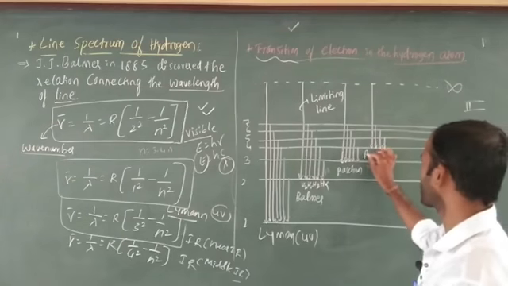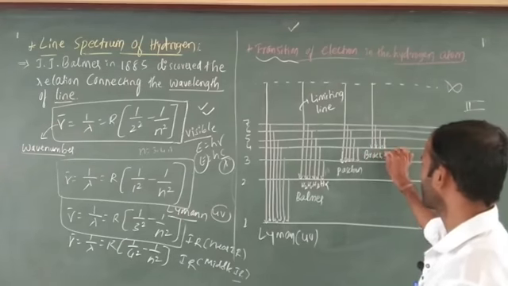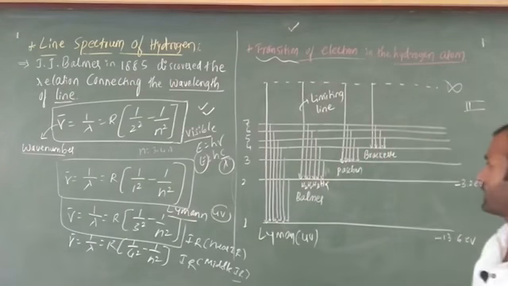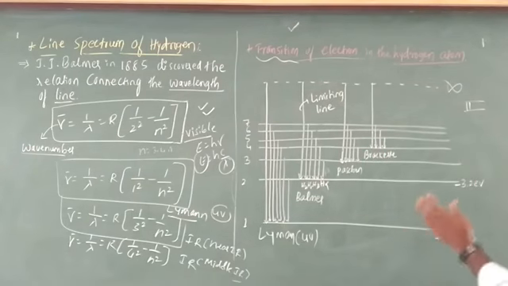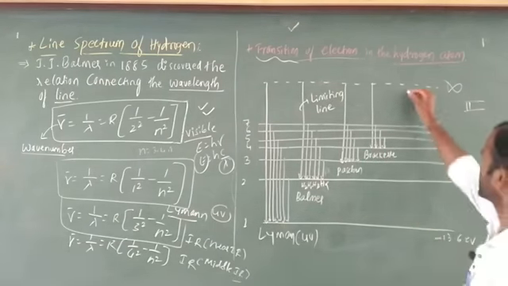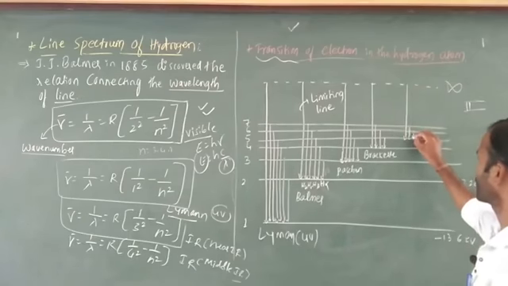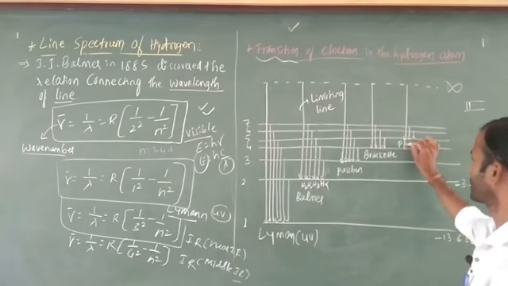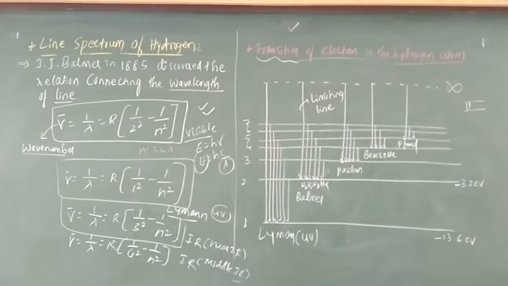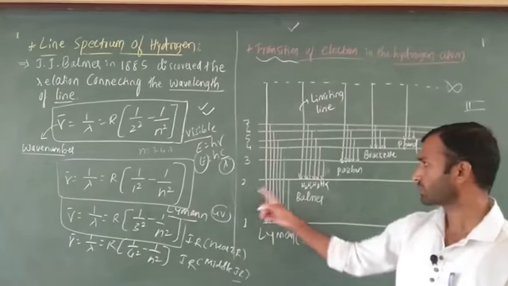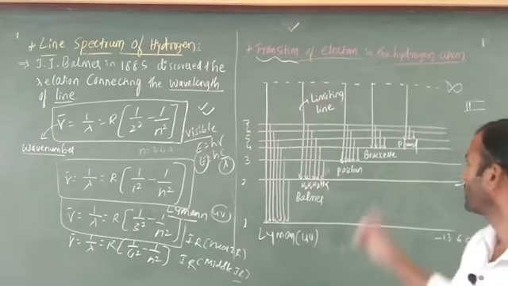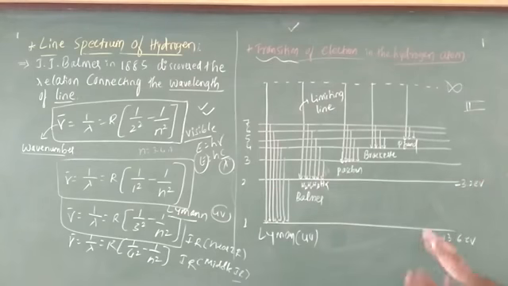This is called Brackett. So Lyman, Balmer, Paschen, Brackett. The next one is Pfund. Is it clear? You just have to remember this point: Lyman is 1, Balmer 2, Paschen 3, Brackett 4, Pfund is 5. This is most important.